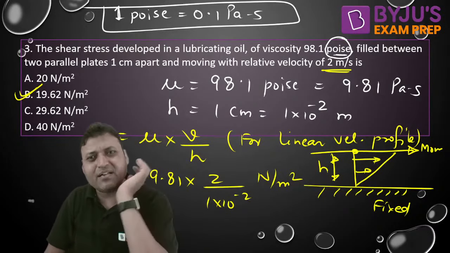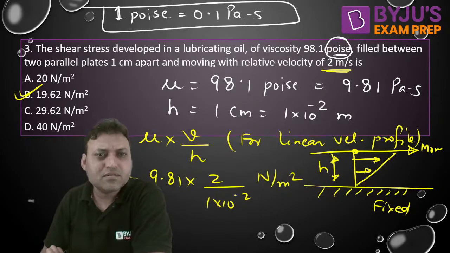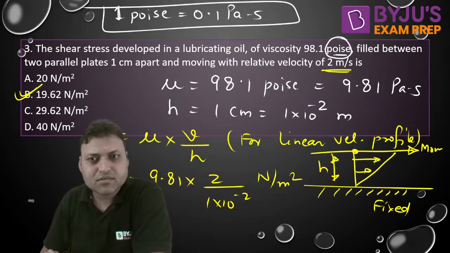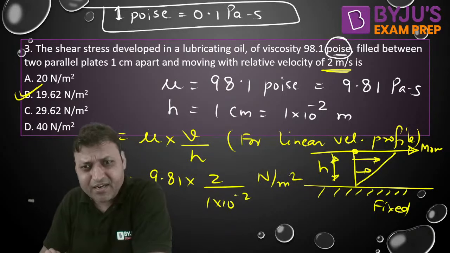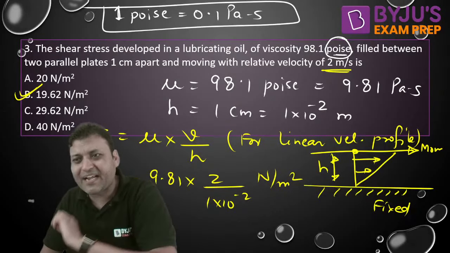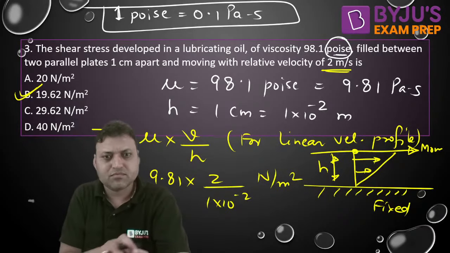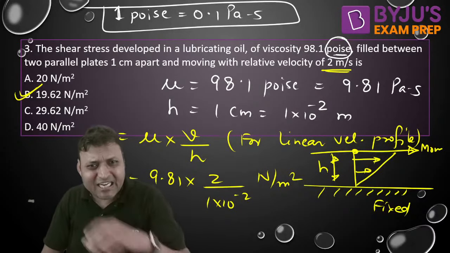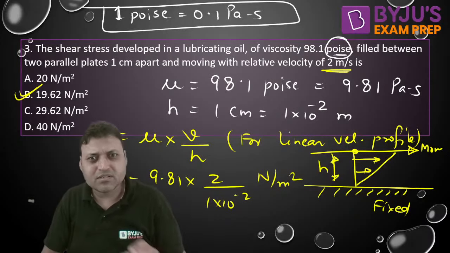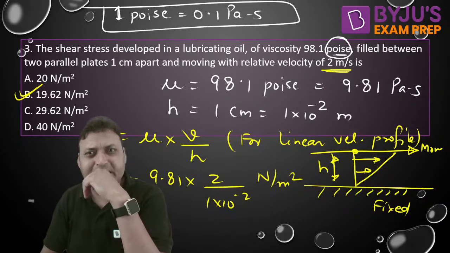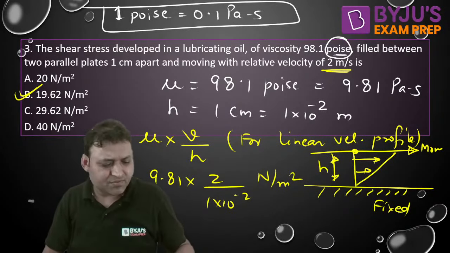The 1 centimeter. Is this clear? How much we are getting? Are we getting option B? Is it 19.62? There is a problem, isn't it?